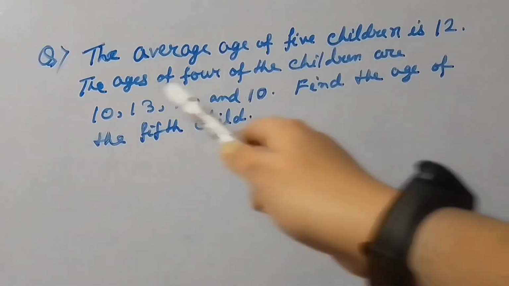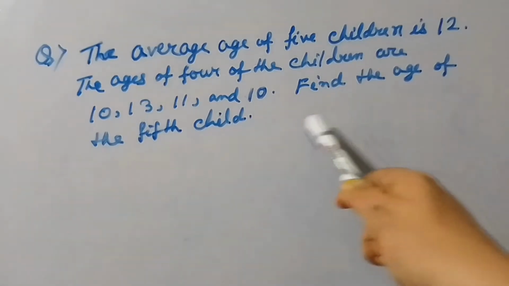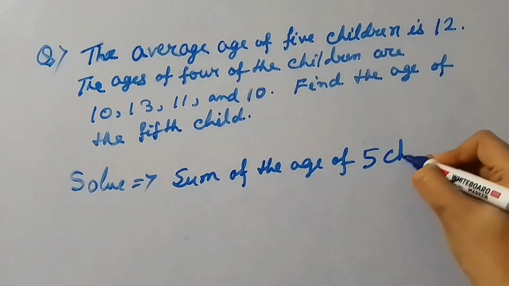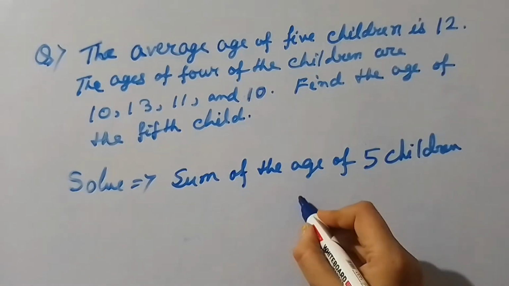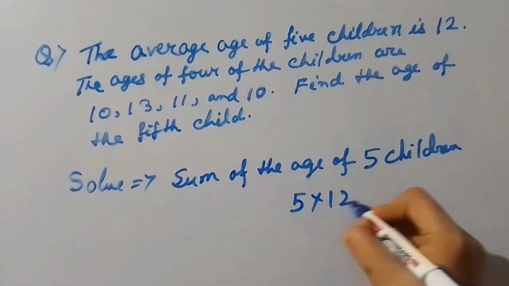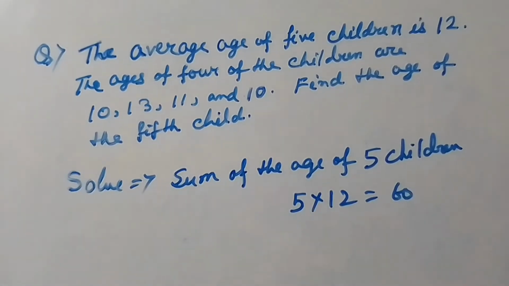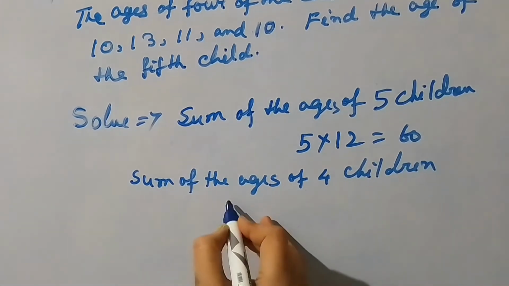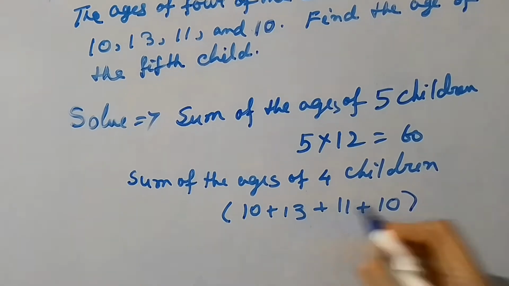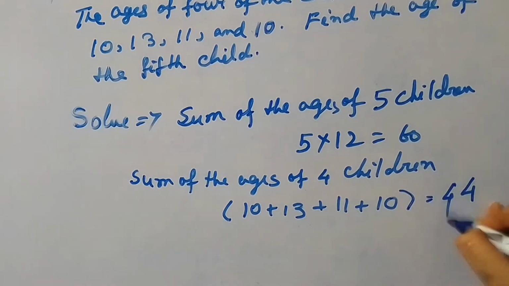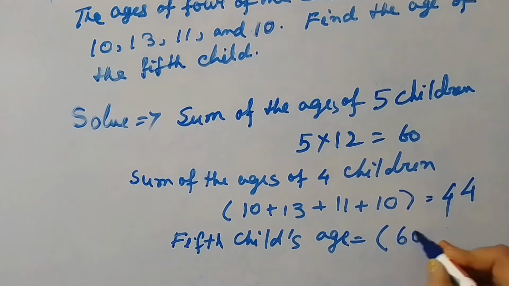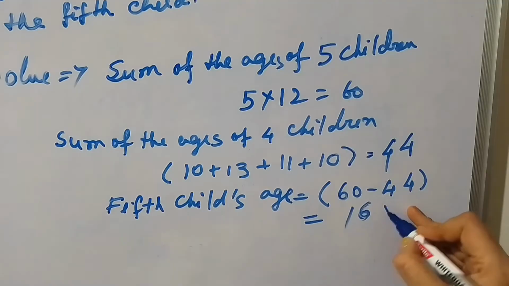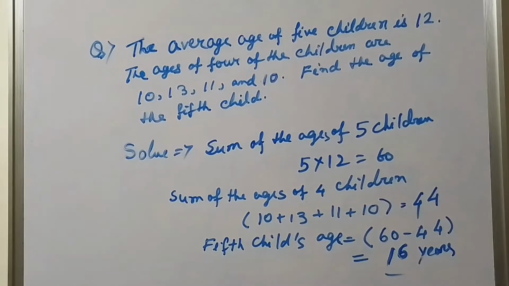My third sum is quite interesting. The average age of 5 children is 12 and the ages of 4 children are given, and we have to find out the age of the 5th child. First we have to find out the sum of the ages of the 5 children. 5 multiplied by 12 equals 60 years. Then we have to find out the sum of the 4 children's ages, and to do that we have to simply add the 4 given ages. The answer will be 44 years. And next, to find out the 5th child's age, we have to subtract the second one from the first one. The answer will be 16 years.